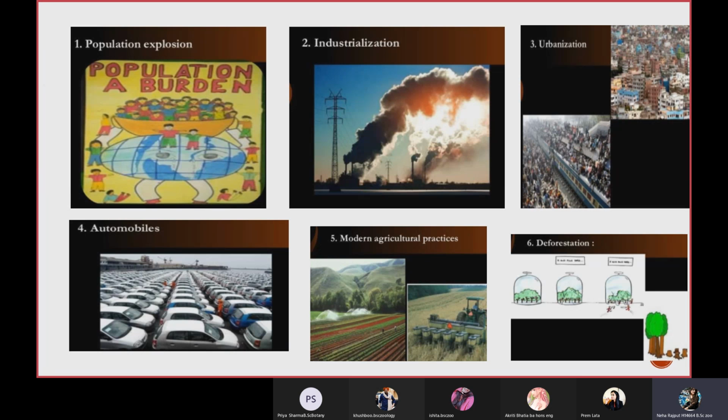Next is urbanization. Urbanization is directly proportional to habitat fragmentation, because of which many of the organisms have become homeless, and there is no such forest, and the forest land has decreased from 37% to 23%.